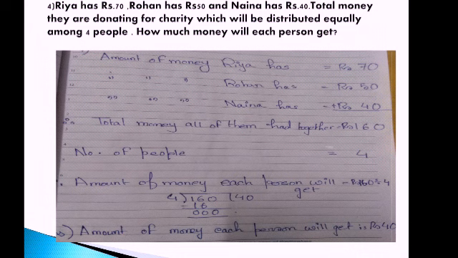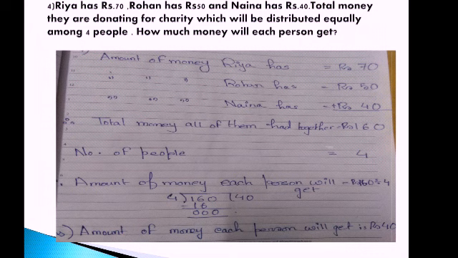So here it is said 3 friends, Riya, Rohan and Naina, are collecting money for charity. Riya's contribution means donation. How much has Riya donated? Riya has given rupees 70, Rohan has donated rupees 50 and Naina has donated rupees 40. So now, since each of them has donated some amount, we need the total money they have collected for the charity.